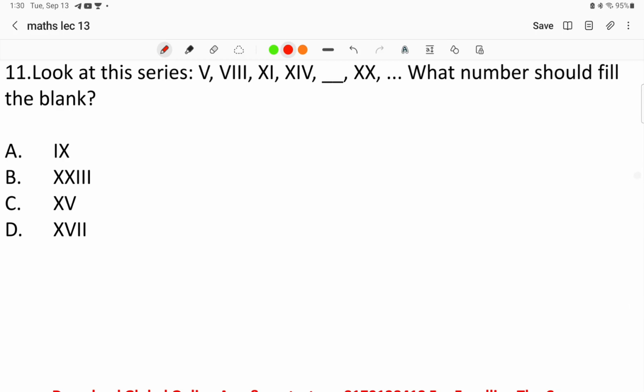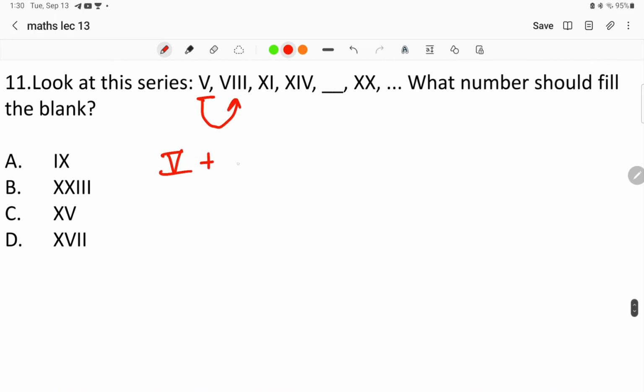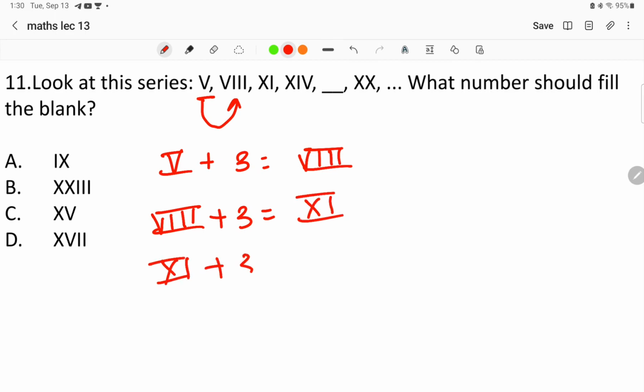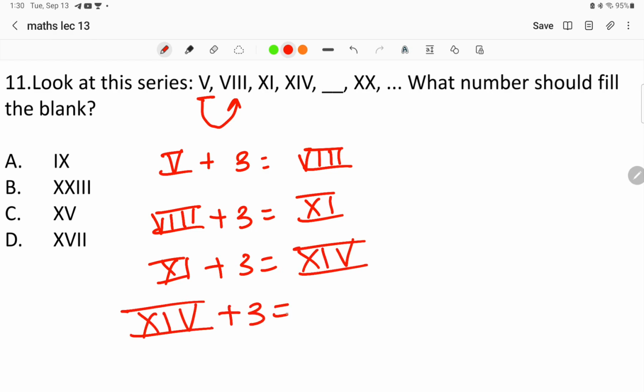Look at the series. Here the Roman numbers are given. What we can find here is that directly a number pattern has been followed. Here a simple addition series has taken place. 5 plus 3 gives 8. 8 plus 3 gives 11. 11 plus 3 gives 14. And 14 plus 3 gives 17, option number D.